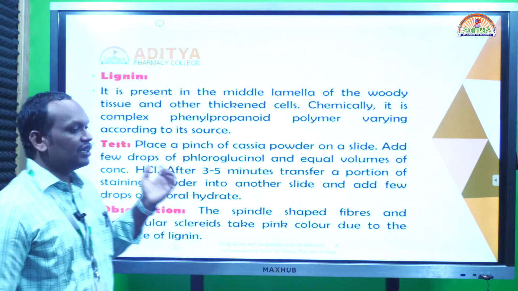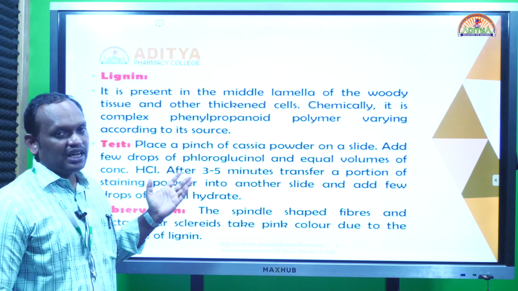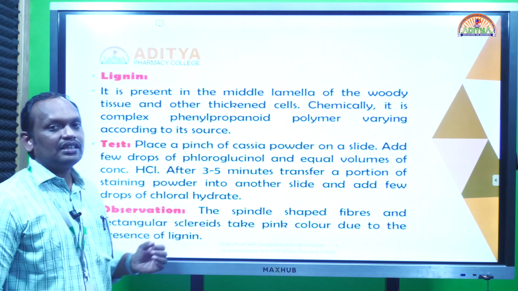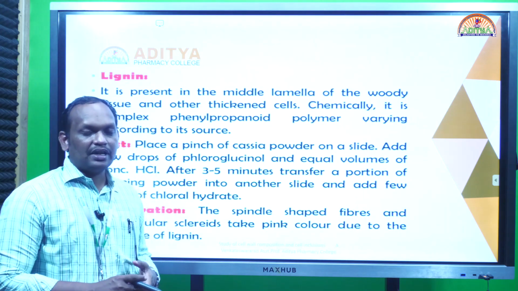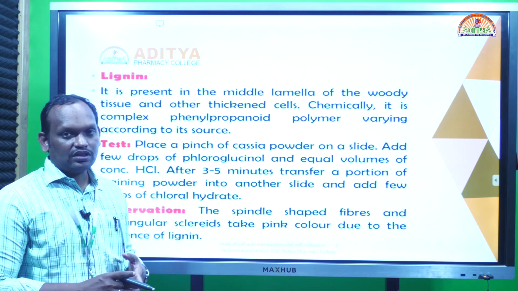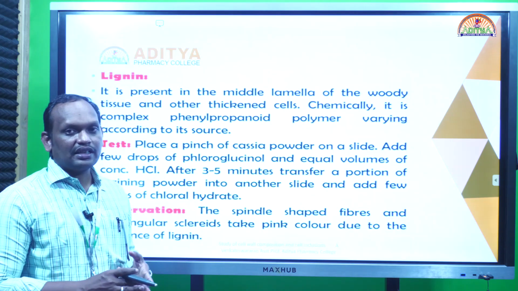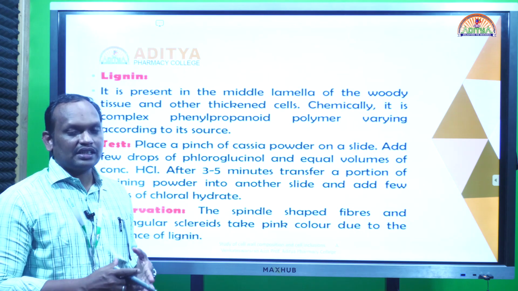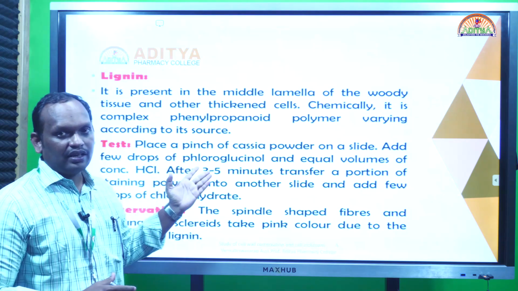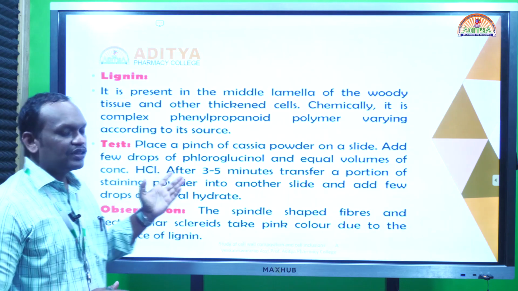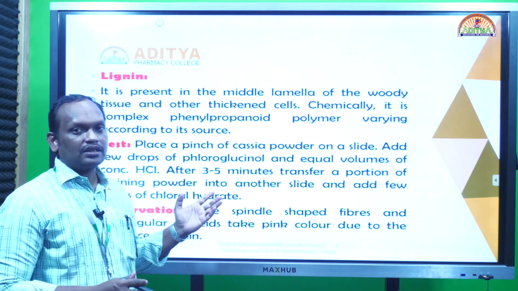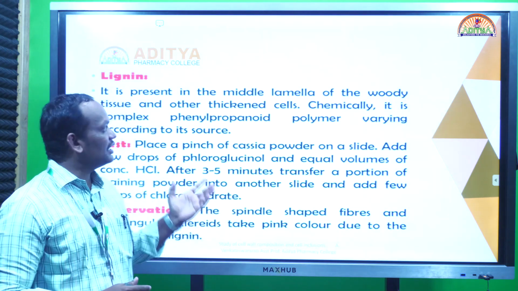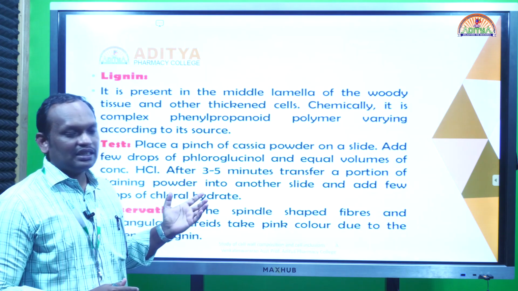The most important secondary metabolite plant cell constituent is lignin. Lignin is present in some fibers and also some cell walls. It is generally present in cell walls containing fibers, secondary phloem fibers, and sclereids. They are generally lignified. We can see lignin content even in leaves, stems, and bark. In all the plant parts we can see lignin, generally present in the cell walls.